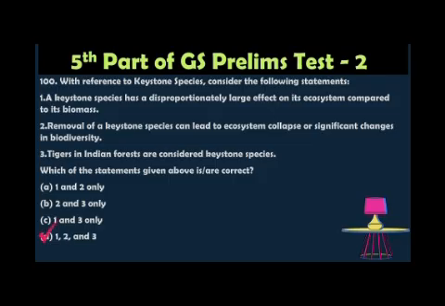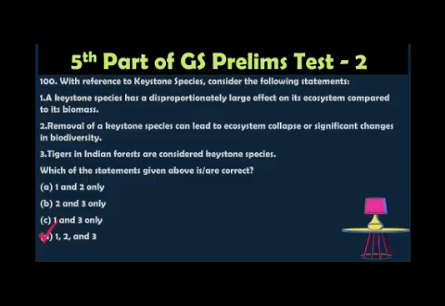So the correct answer is all of the above, because yes, a keystone species plays a crucial role in maintaining the structure of an ecosystem. Statement 1 is correct, and also the removal of a keystone species triggers a cascading effect that disrupts the whole ecosystem. That is also correct. Tigers in Indian forests are a keystone species.